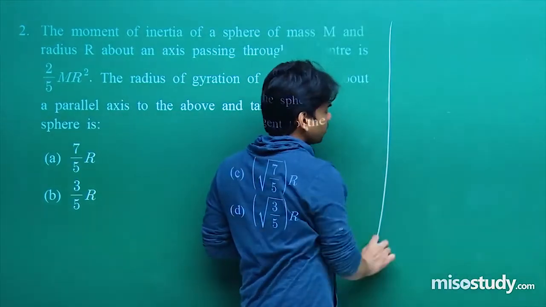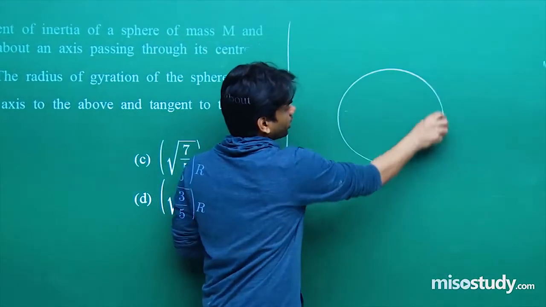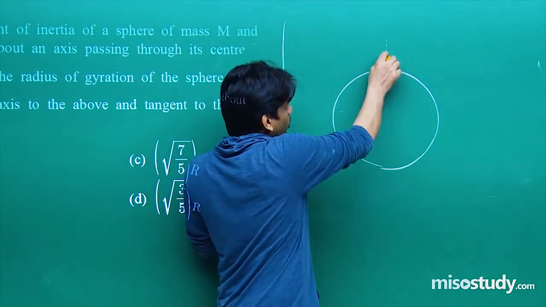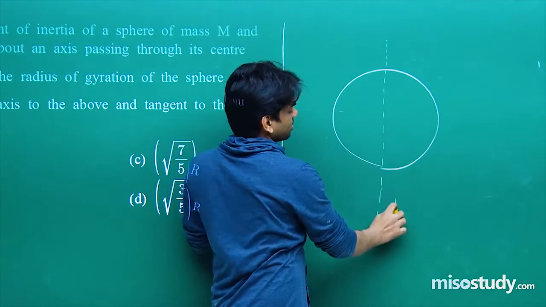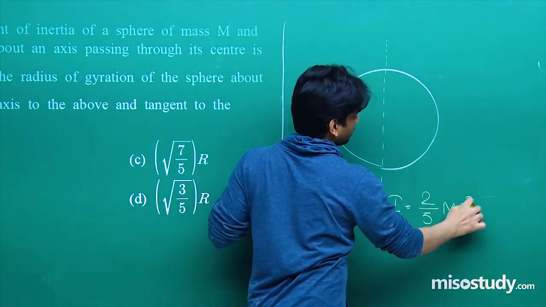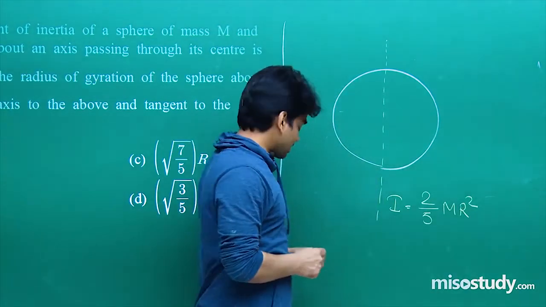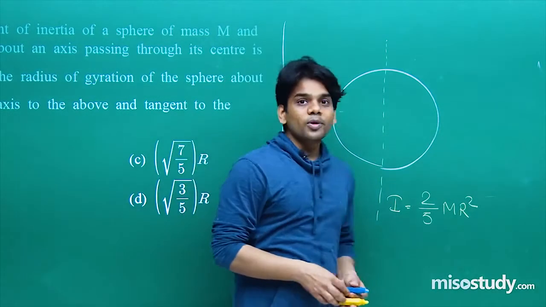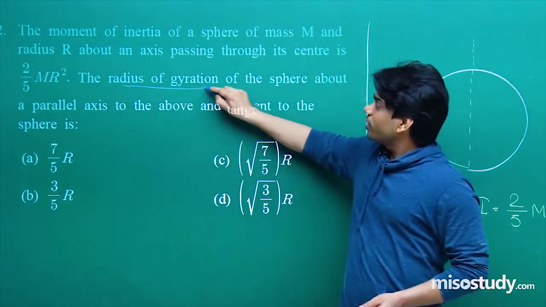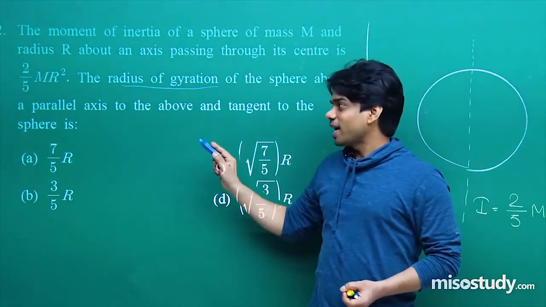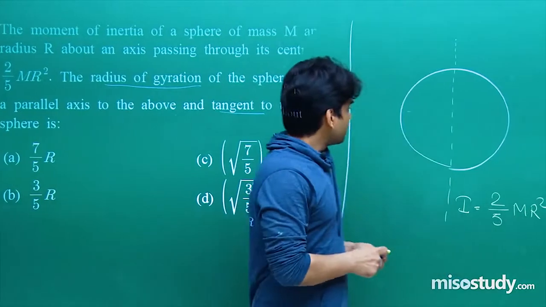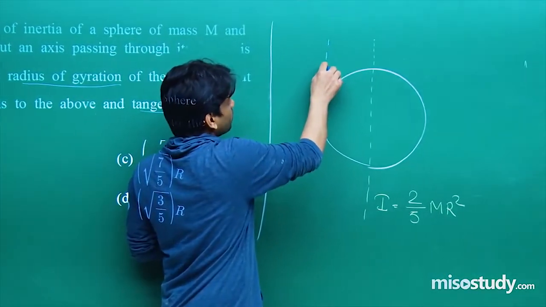We have a sphere. So let me show you all a sphere. It will have some mass. Its moment of inertia about this axis is 2 by 5 MR square. This is what we know. It is asking, you see here, it's asking the radius of gyration. The radius of gyration of the sphere about a parallel axis to the above and tangent to the sphere. Tangent to the sphere and parallel to the above, so this will be the axis.